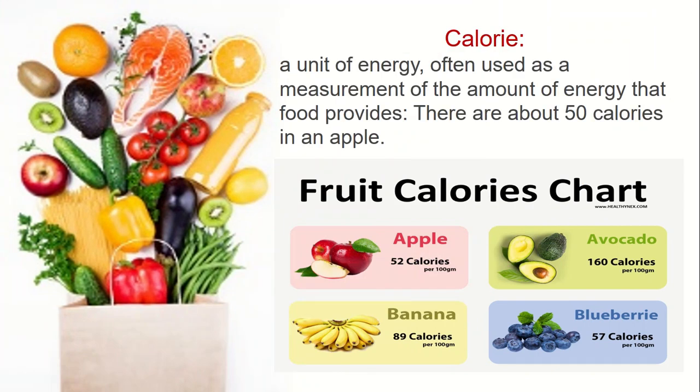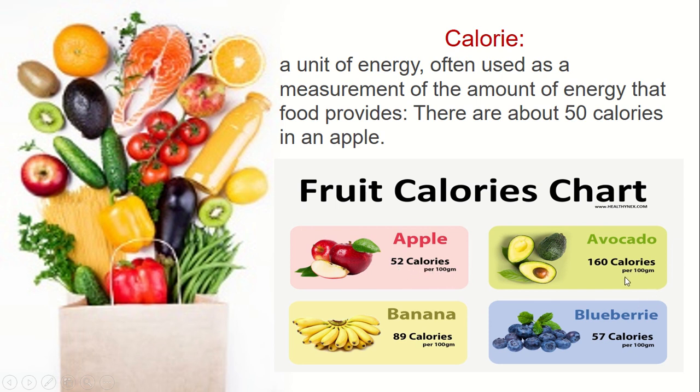What is a calorie? A unit of energy often used as a measurement of the amount of energy that food provides. So calorie is the unit of energy. There are about 50 calories in an apple. So follow what? If you eat a 100 gram apple, you will get 52 calories.